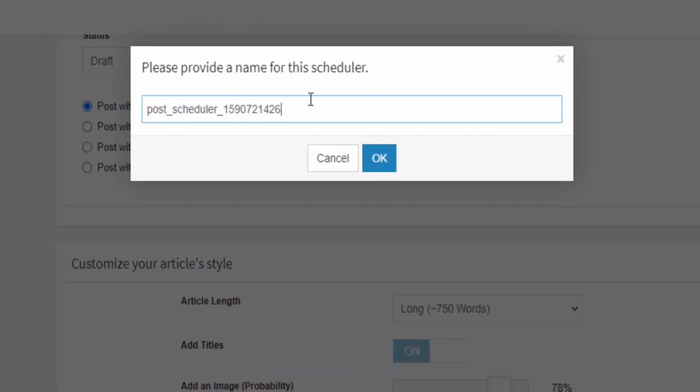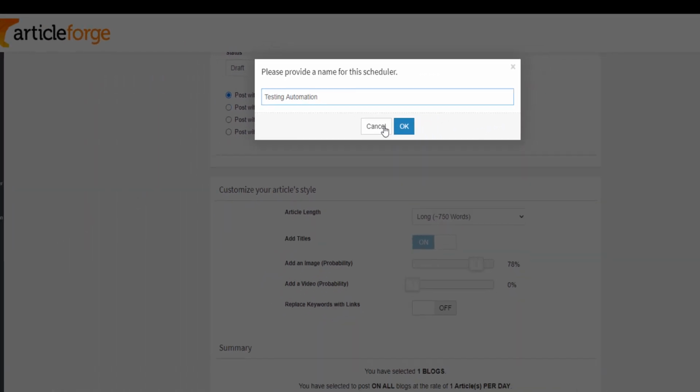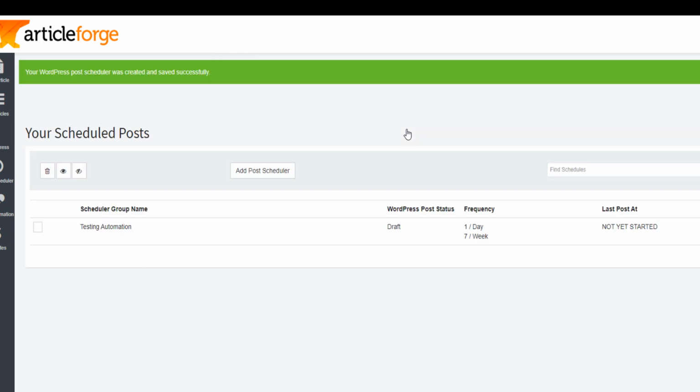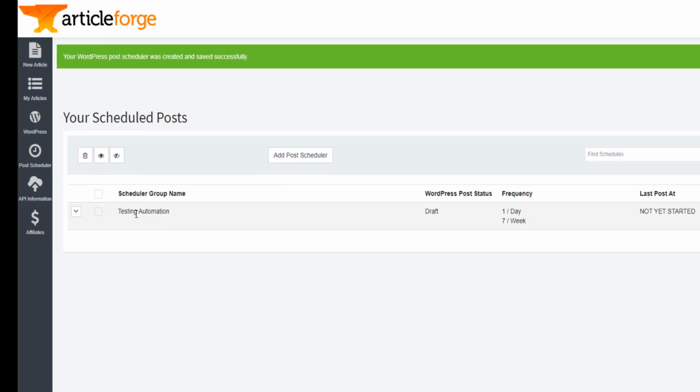Please provide a name to this scheduler. I will say, for example, testing automation. Now I click OK. You see, now it's not yet started.